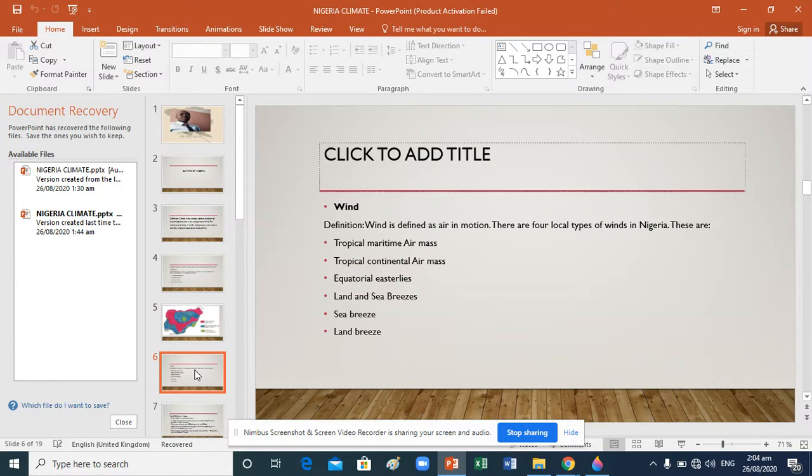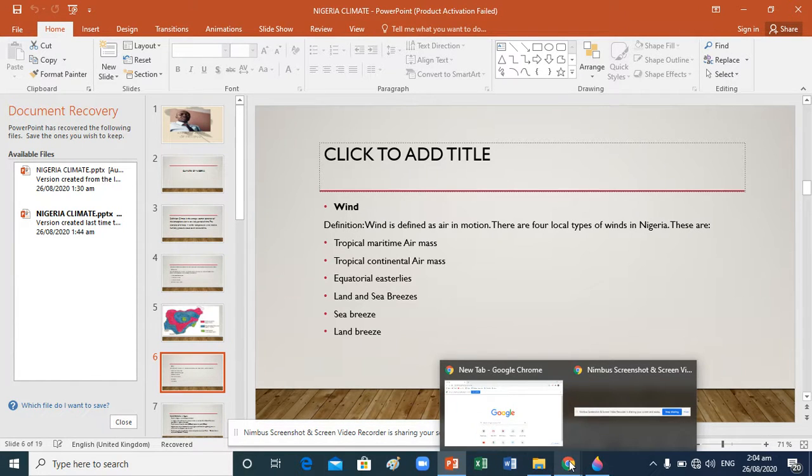Then apart from that, we have the wind. If we are talking about the wind, wind can be defined as air in motion, but that definition is not complete without adding speed and direction. Wind can be defined as air in motion that has speed and direction. We have the major types of local winds in Nigeria, four. Here we have six, but we are talking about the major ones, the first four.